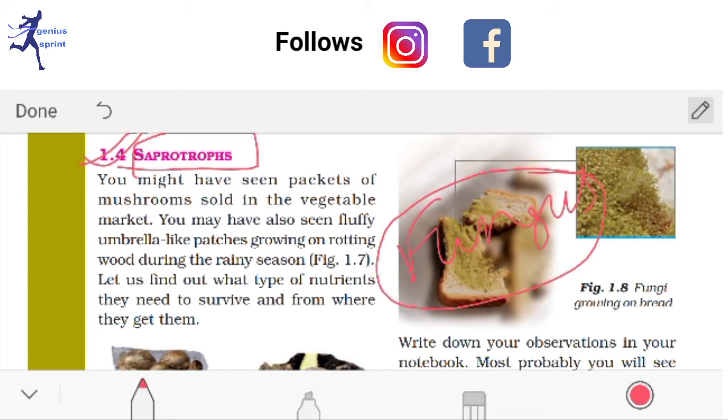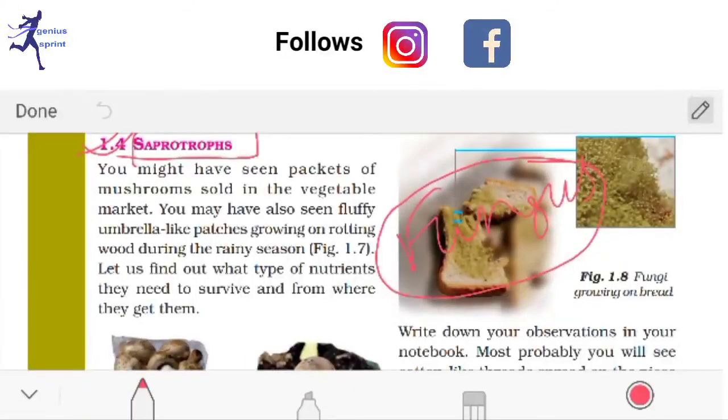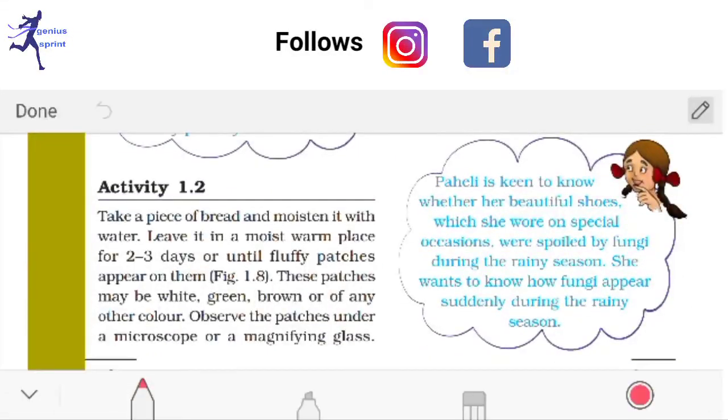This kind of nutrition is called the saprotrophic mode of nutrition, and the fungi or other organisms doing this are called saprotrophs. Okay, these are called what? Saprotrophs.